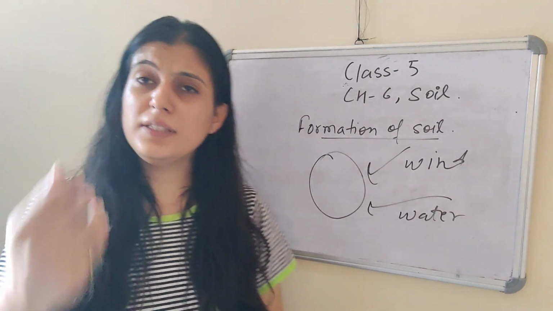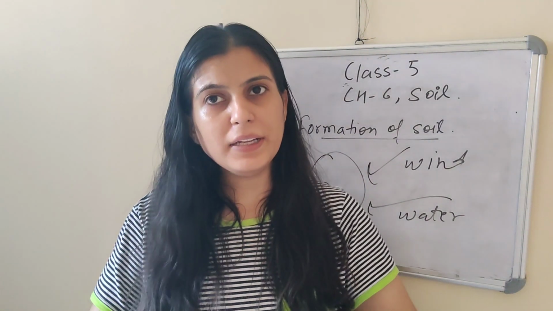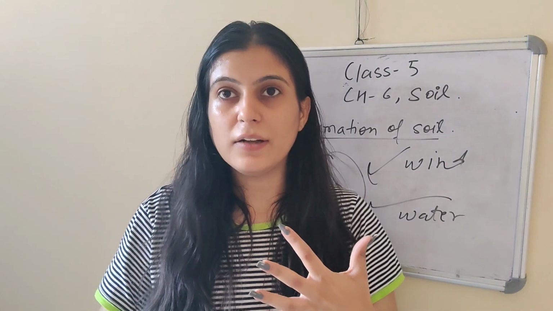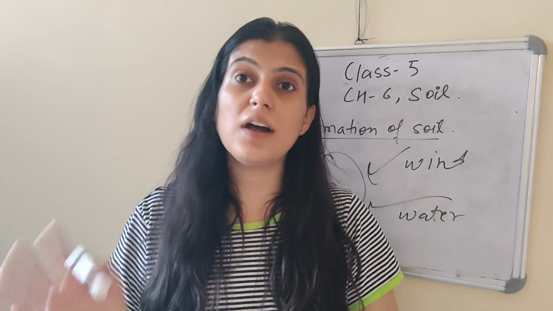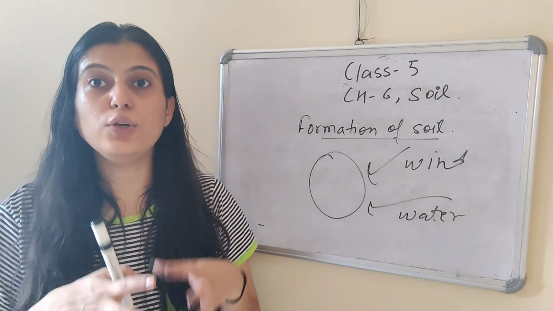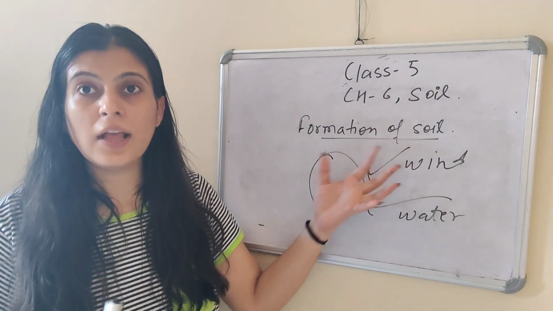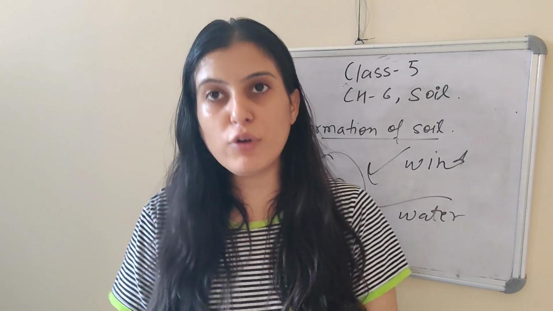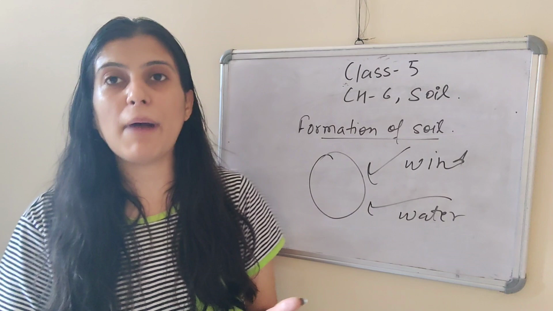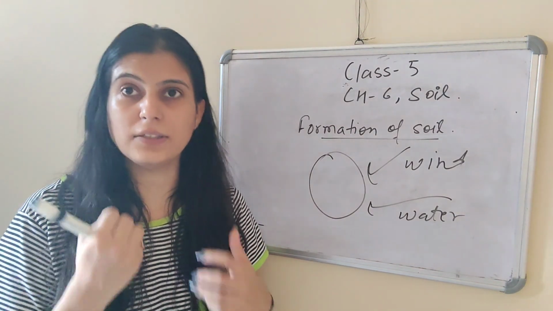The silt particles are medium in size, in between the clay and sand particles. And sand particles are the largest particles. So all these combine to form soil. And how does soil form? Soil was formed by the breaking down of the rocks into very tiny particles, into a powdered substance.